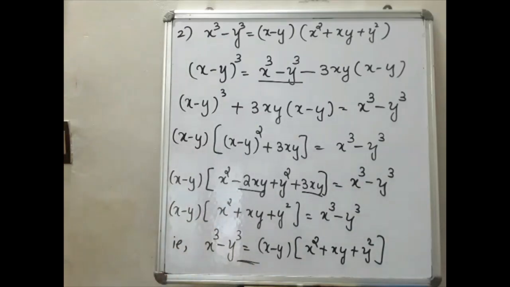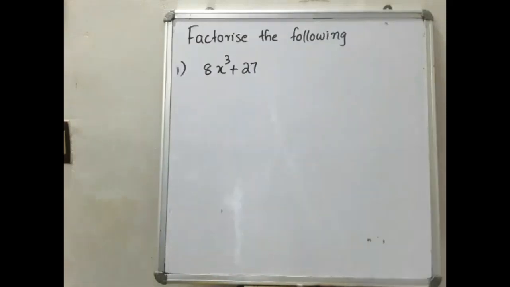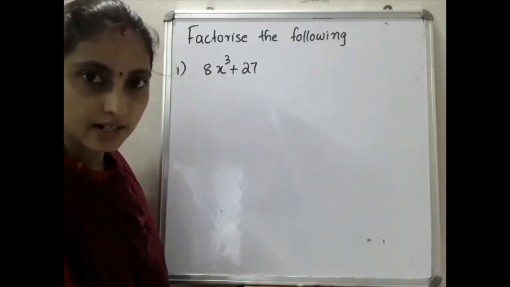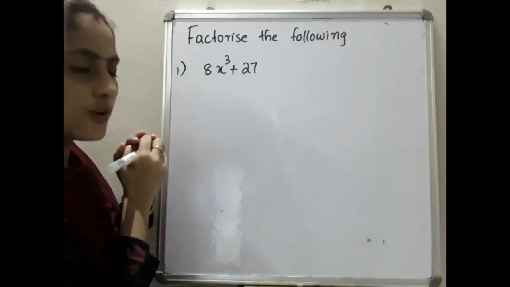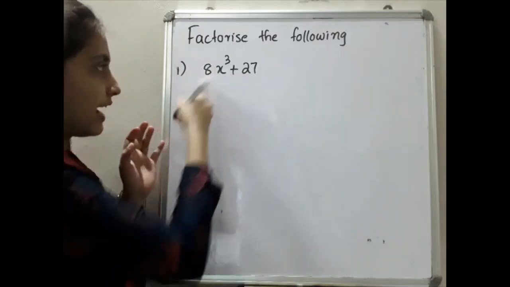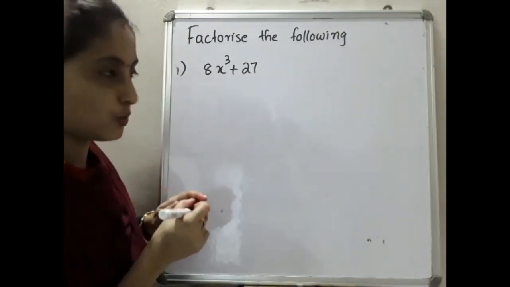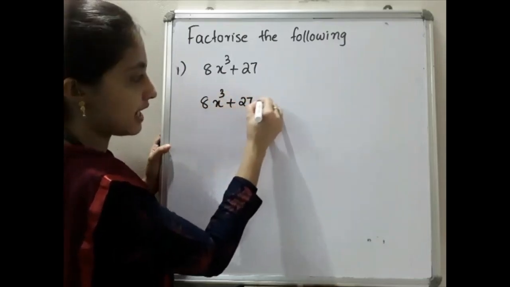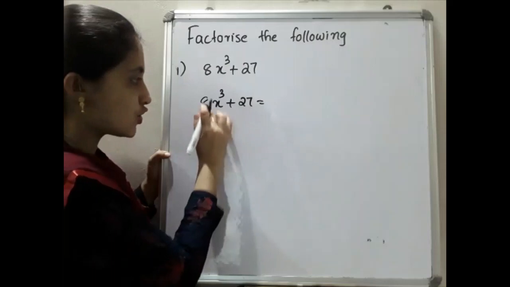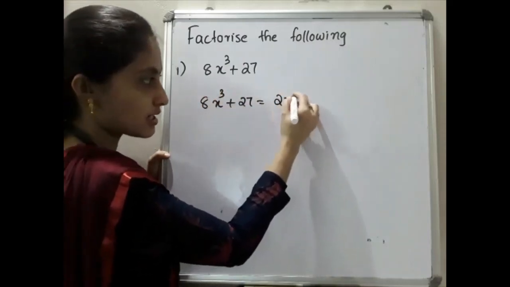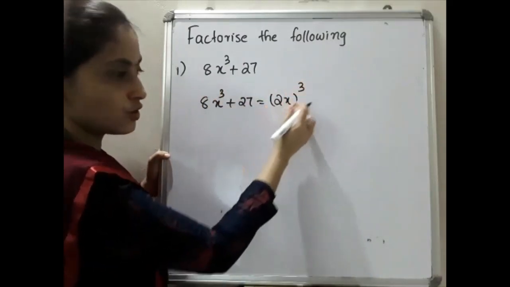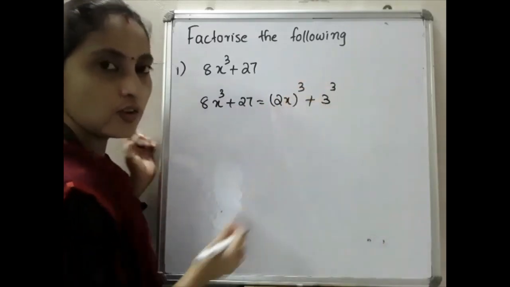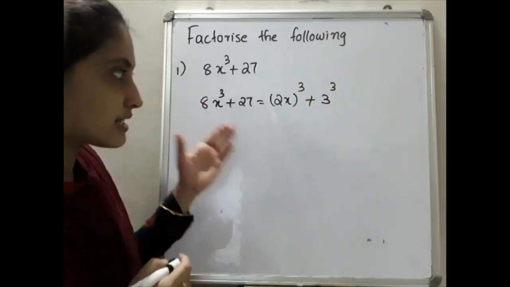Yes, please write down the first question based on this. Factorize the following. First question, 8x cube plus 27. While we are moving through, did you identify anything? Yes, 8 can be written as 2 cube. So 8x cube plus 27 can be written with 8 as 2 cube, and 2 cube x cube can be written as 2x the whole cube. Then 27 can be written as 3 cube. So it is a sum of two cubes. So what is x cube plus y cube?